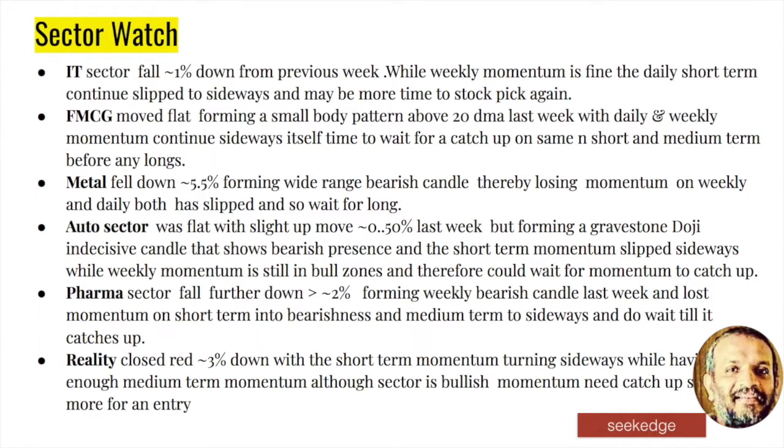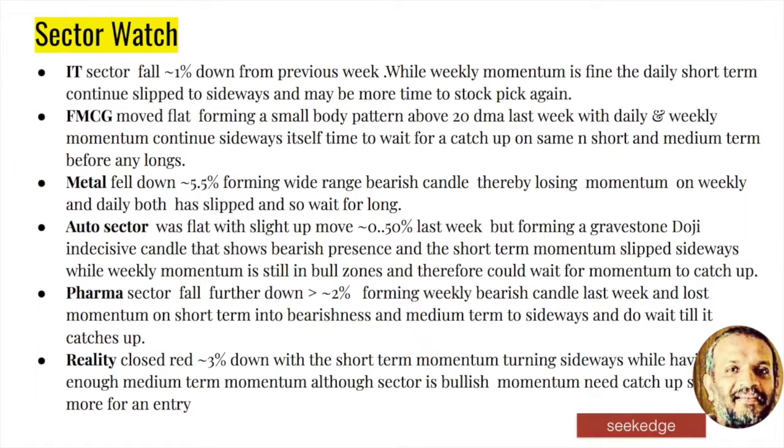Pharma is again down more than 2%, a bearish candle. Momentum in the short term and medium term is lost. Better wait. Realty sector was trending upwards with a cup and handle pattern. It seems to be 3% down last week, and momentum was sideways, and you just have to wait for the short-term momentum to catch up, even though weekly may be good, right?